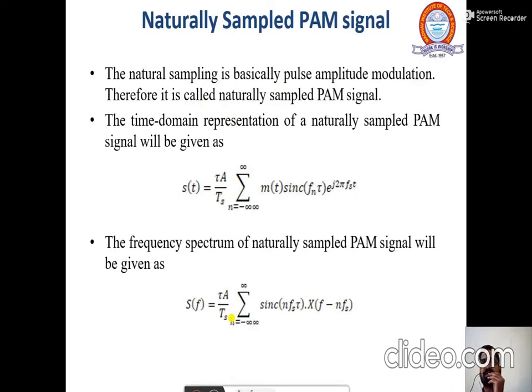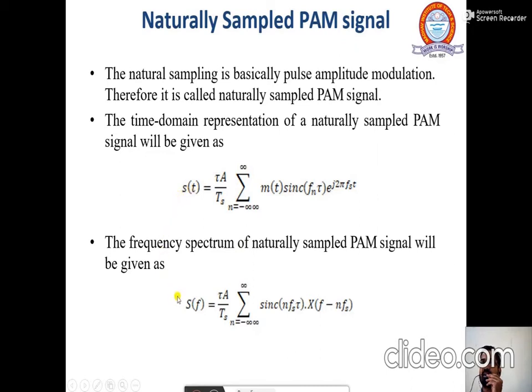Now another is the naturally sampled pulse amplitude modulated signal. The naturally sampled pulse amplitude modulated signal is basically the pulse amplitude modulated signal which you can generate in your lab experiment, therefore it is called naturally sampled. The time domain representation is given by s(t) equals tau A by Ts, where Ts is the sampling period, then for n equals minus infinity to infinity, m(t), that is the message signal, and this is the sinc pulse, where here we are considering the simple sinc of f x tau e to the power j 2 pi fst.